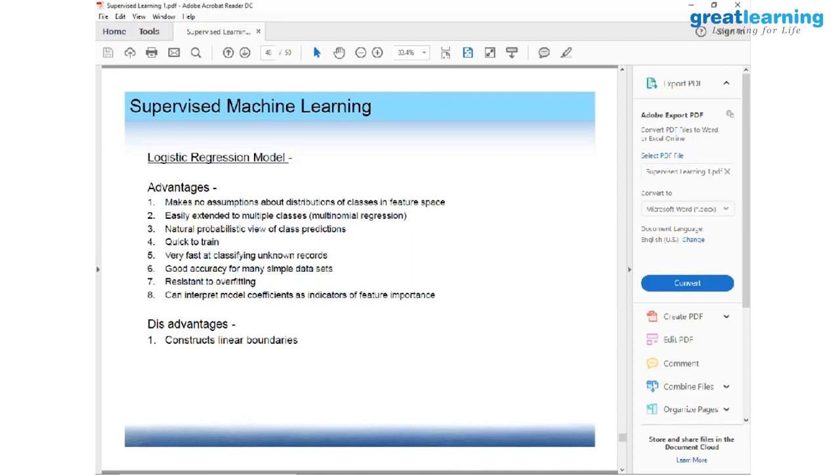Make no assumption about the underlying distribution. This kind of claim you have to take with a pinch of salt. This is not really true in my opinion. Can be used for multi-class classifications. You can print out the probability values for each class. Given a query point, given an income, what is the probability it belongs to default or non-default? You can print out the probabilities also. Many people like that instead of class.